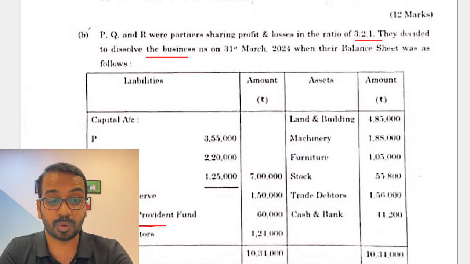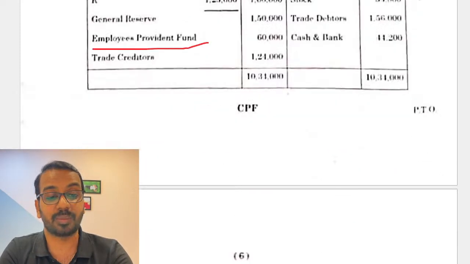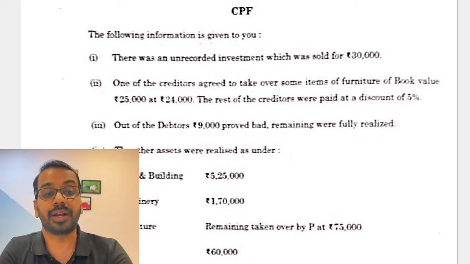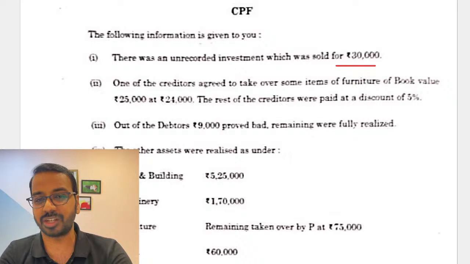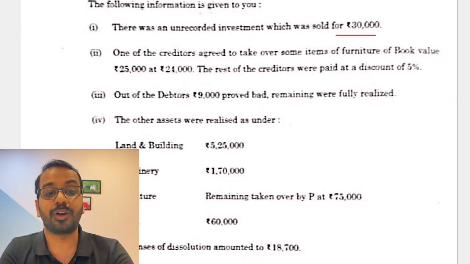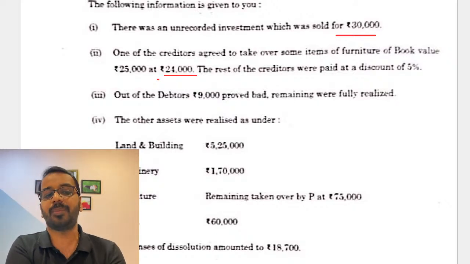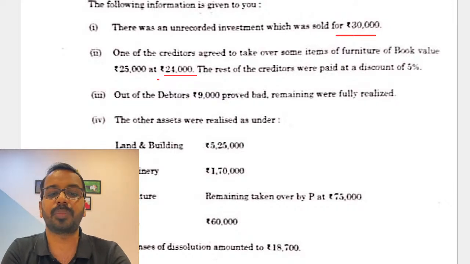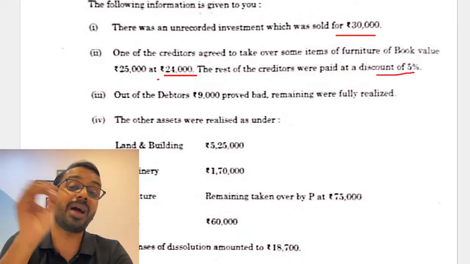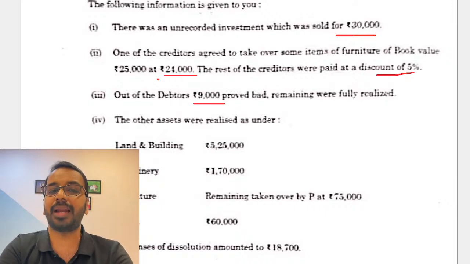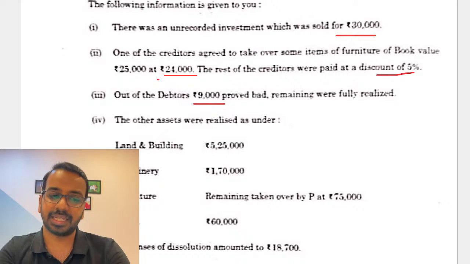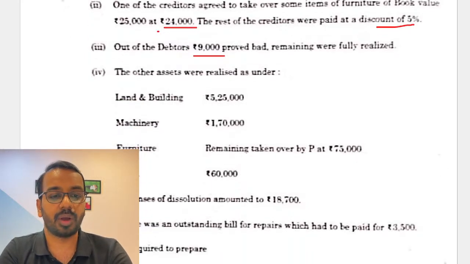Then we have this employee provident fund, and against that we need to check if there is some liability. We have an unrecorded investment. This is purely a gain. So you will credit realization, debit bank account. Creditors have agreed to take over the furniture of book value 25,000 at 24,000. So 24,000 paid by furniture, and the balance was paid at a discount of 5%. So only the balance amount will come in the realization account. Then 9,000 bad debt, and the remaining amount whatever you have realized will come in the realization account.